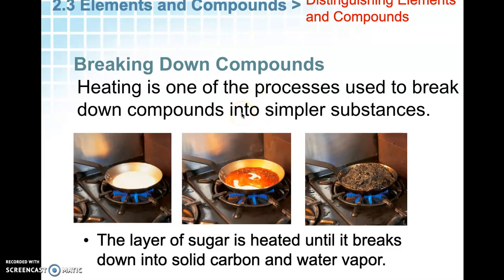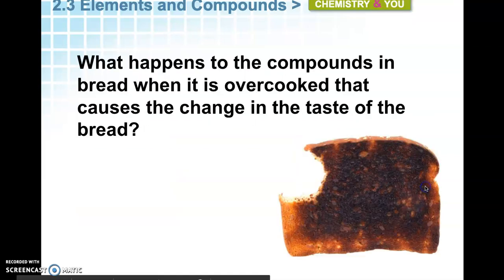So here's an example of sugar heating. I wouldn't necessarily say you should do this at home because you'll ruin the pan. But if you take sugar and you heat it, you see it starts to caramelize here, and then it really burns when you get it down into solid carbon. This still has a little bit of sweet flavor. This is awful, right? But this breaks the sugar down into its substance, carbon, and then you get water vapor where the hydrogen and oxygen disappear out of the sucrose. So that is a chemical change, and that helps you take things apart.